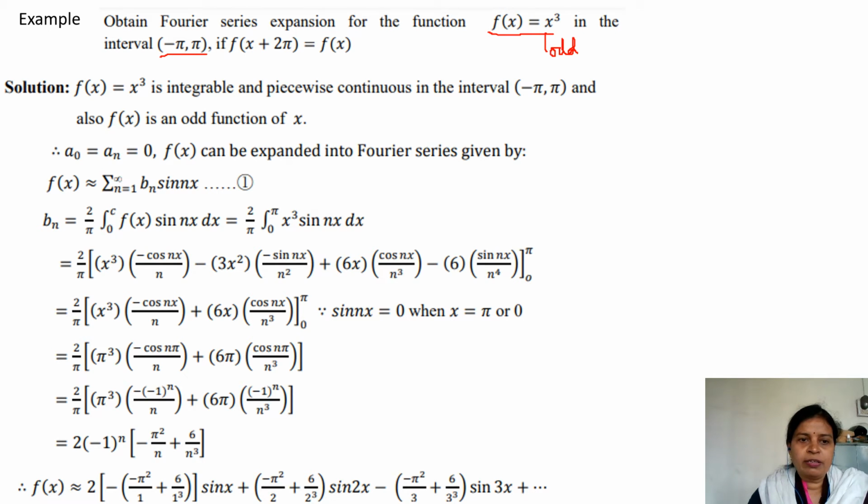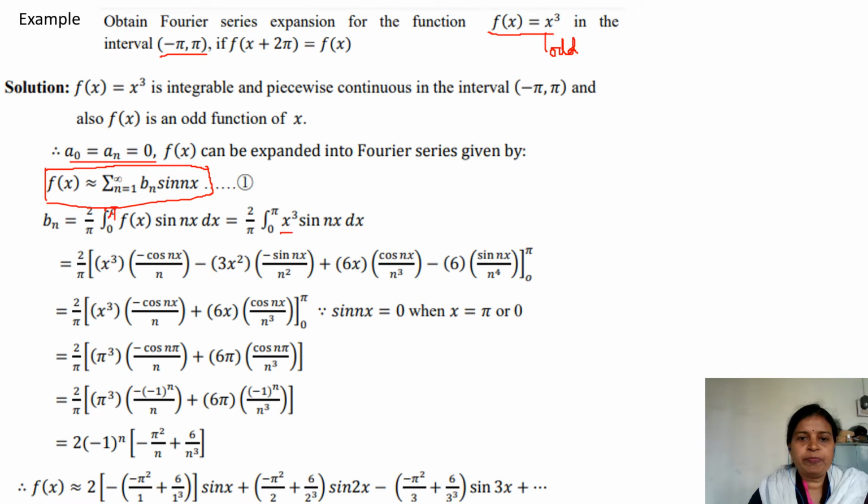Therefore, as we know, a0 and an will become 0, and the Fourier series will have only sine terms in it, and we have to calculate only bn. So as we know, the formula of bn is 2 upon pi, integral 0 to pi, f of x sin nx.